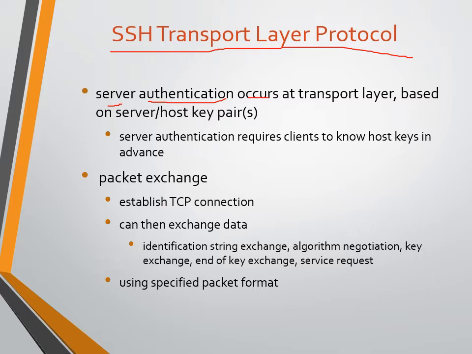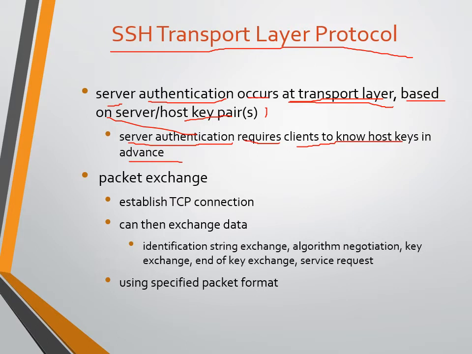Authentication occurs at the transport layer. For SSH, authentication is performed under the transport layer based on server or host key pairs. Server authentication requires clients to know host keys in advance. We already know that each client has a pair of keys, a private key and a public key.